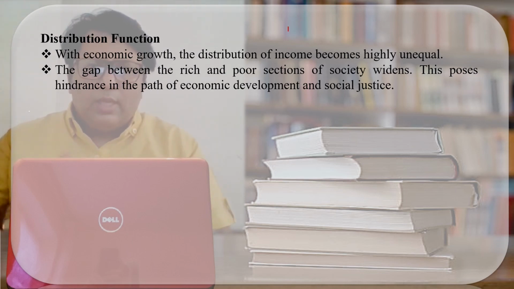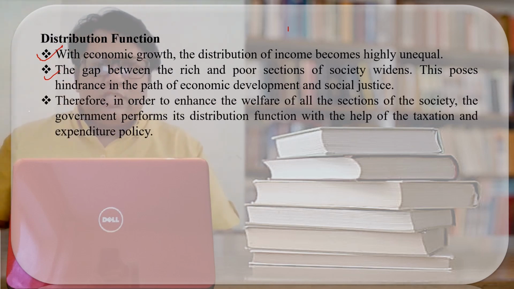This hinders the path of economic growth and social justice. And the government has to take action through budgetary policies so that the path which is hindered should be rectified, and the economy should grow at a much faster rate.